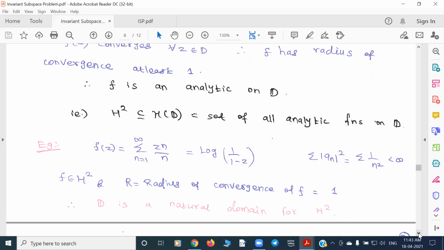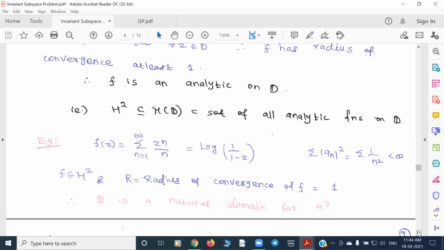For your question, I don't have an immediate function whose natural domain is the unit disk, but I'll think about it. All right, thanks.